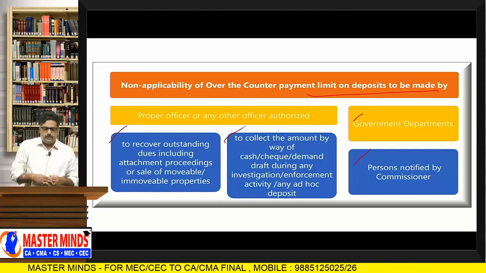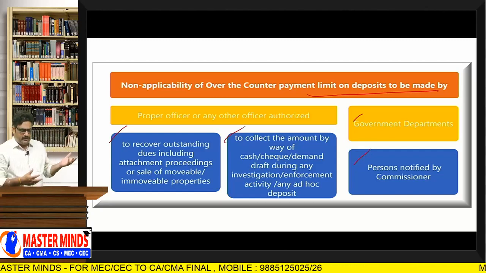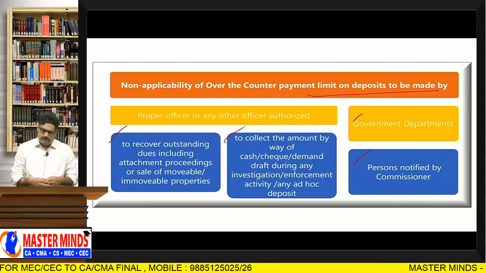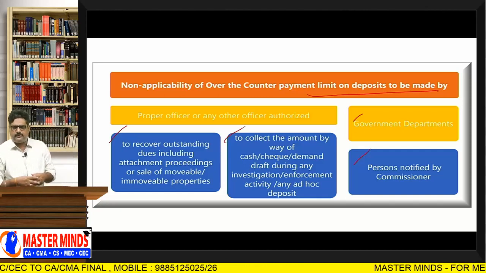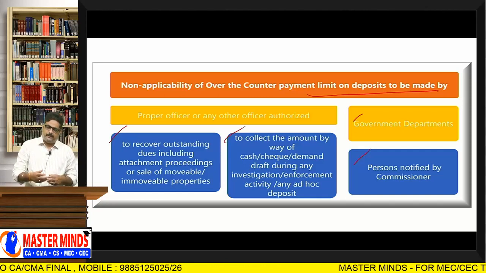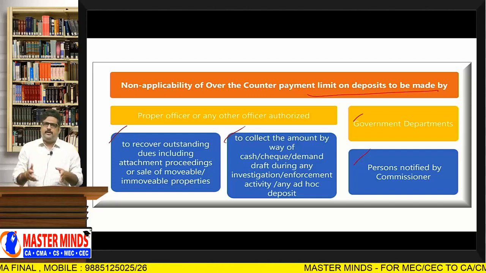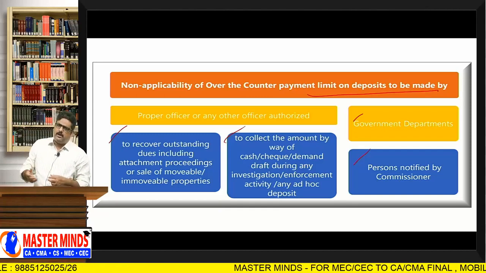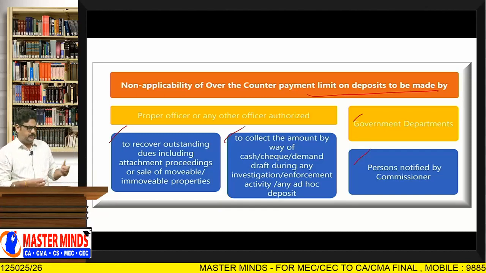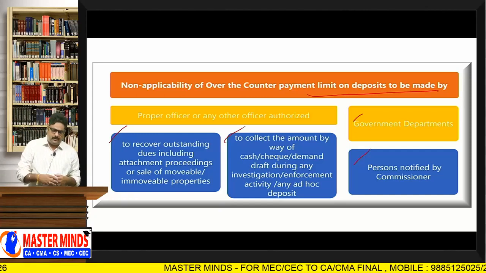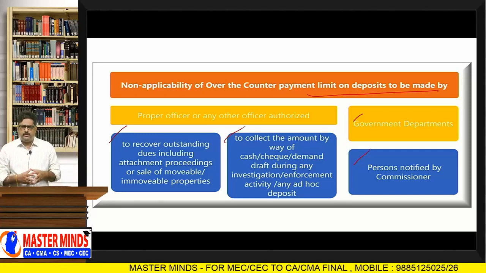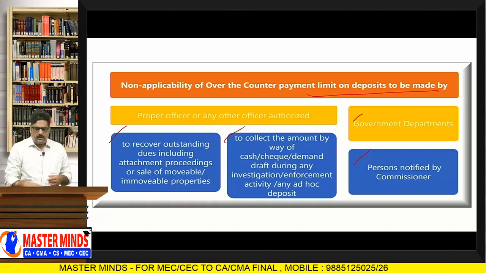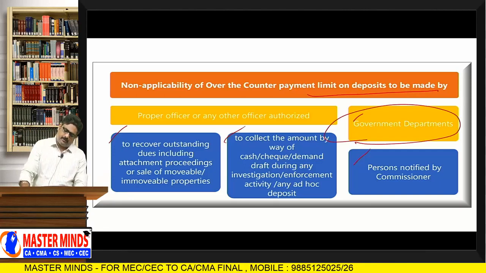And the second one is to collect the amount by way of cheque, cash, DD, or during investigation, enforcement activity, or any ad hoc deposits. Ad hoc deposits means temporary deposits. Generally, in order to take up any appeal, the tribunal or court sometimes asks people to deposit money in advance with them. In those cases also, if you deposit over the counter even though it is more than 10,000, it is okay. And GST is to be paid by a government department itself.